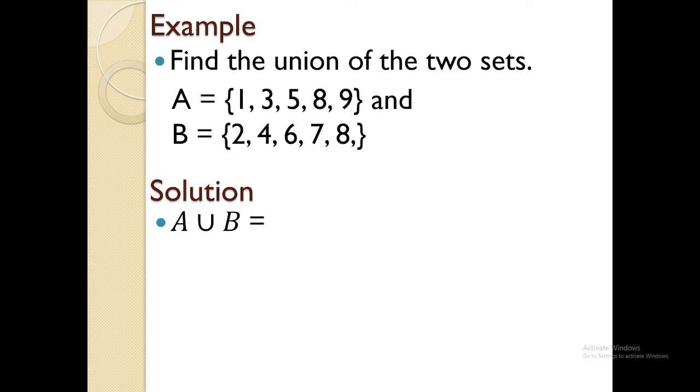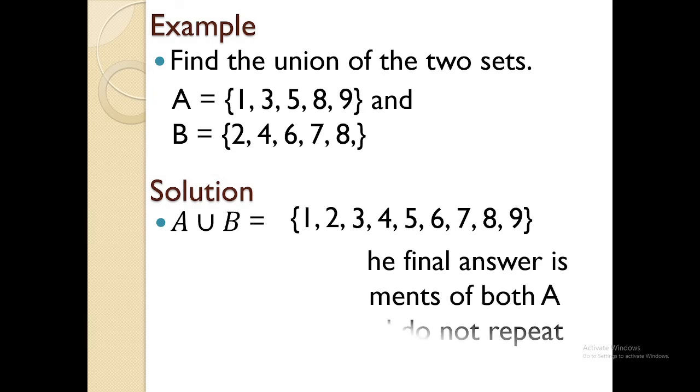You start with the smallest number there. What's the smallest number in A and B? 1, followed by 2. Next. 3, 4, 5, 6, 7. Write 8 once and then number 9. Mao na A union B. Isulat jud tanang elements. Okay?